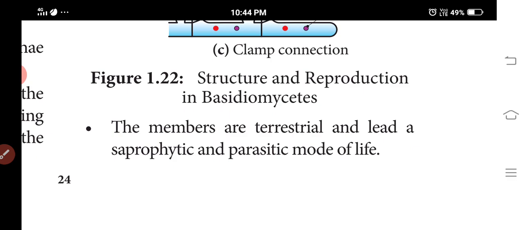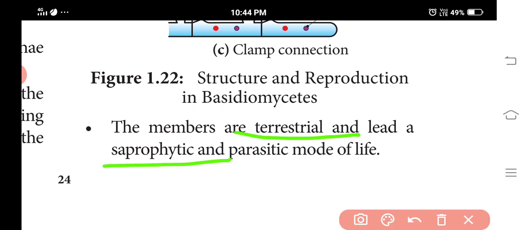When compared to ascomycetes, which are saprophytic and some parasitic, living in terrestrial, aquatic and marine environments, and zygomycetes, which are saprophytic, the basidiomycetes are terrestrial with a saprophytic and parasitic mode of life.